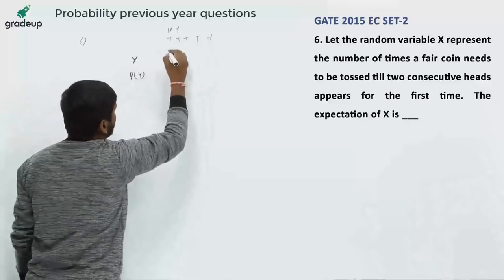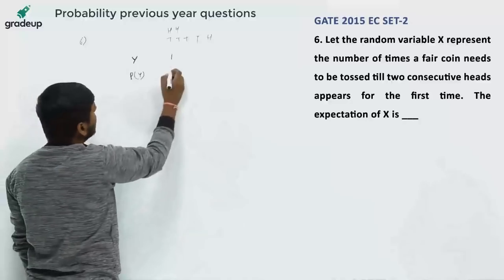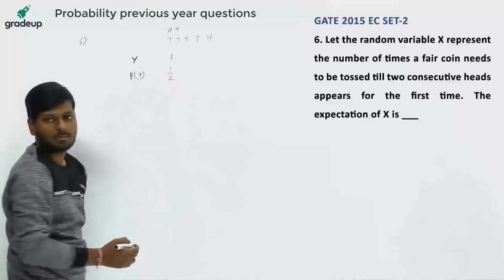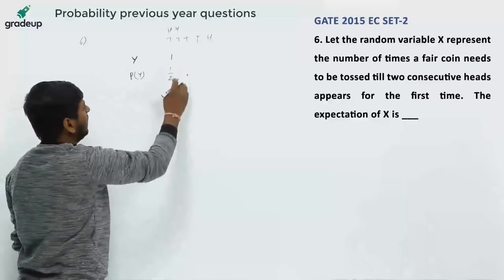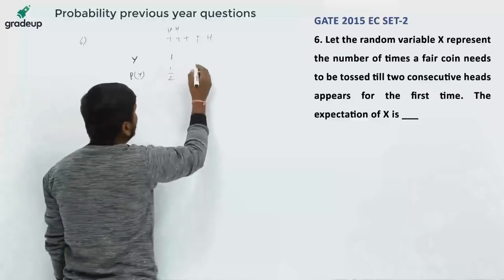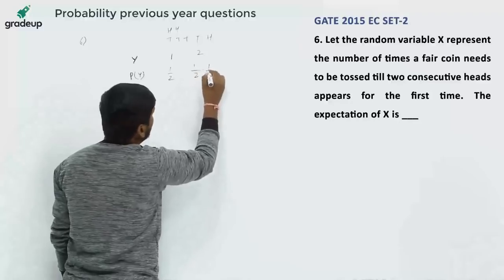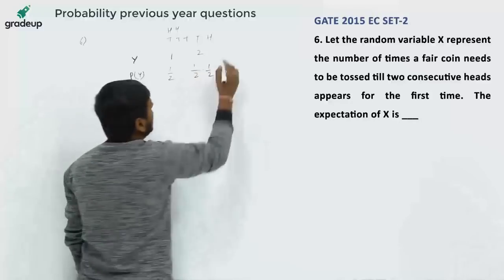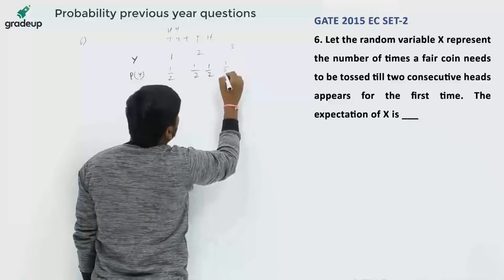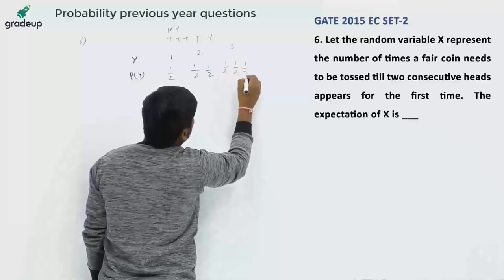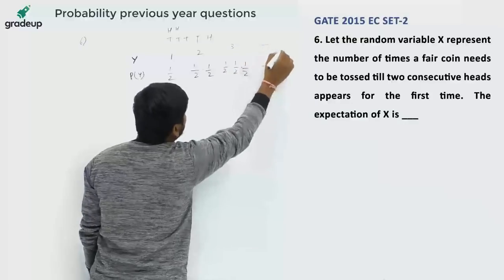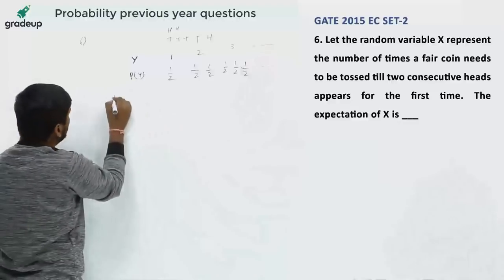So suppose this is 1, so probability is 1 by 2. Probability of getting head in the first attempt is 1 by 2. Probability of getting head in second attempt is 1 by 2 into 1 by 2. Probability of getting head in third attempt is 1 by 2 into 1 by 2 into 1 by 2, and so on. Now what is the mean?